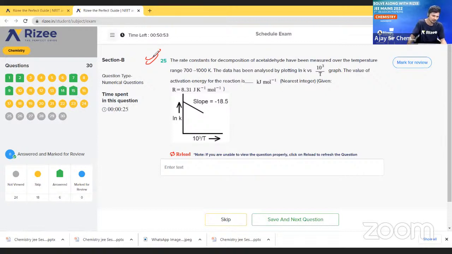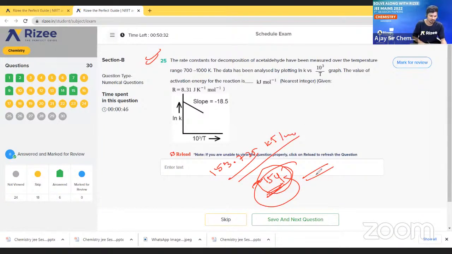25th. What is the answer? So we will get minus 154, approximately 154. Exactly, we will get 153.735 something kilojoules per mole. So this is the correct answer. How do you have to find it? We already know the formula: ln K is equal to ln A minus Ea by 10 to the power of 3 RT, into 10 to the power of minus 3. Just put the values and we will get the answer.